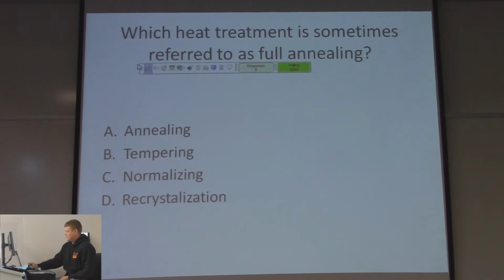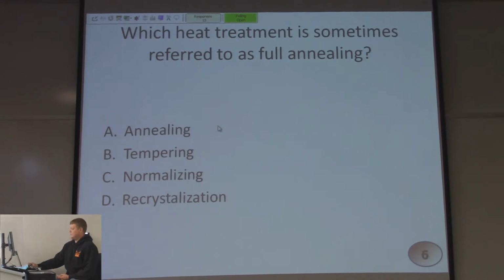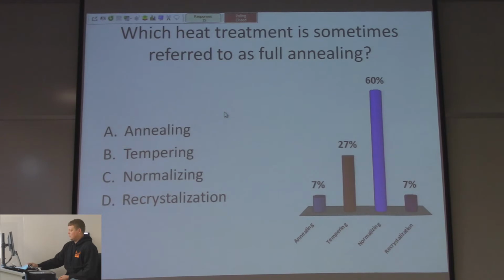Oop, we gotta move this. Which heat treatment is sometimes referred to as full annealing? Annealing, tempering, normalizing, crystallization. 60% of you were 100% correct in normalizing, bringing it all the way back, right?